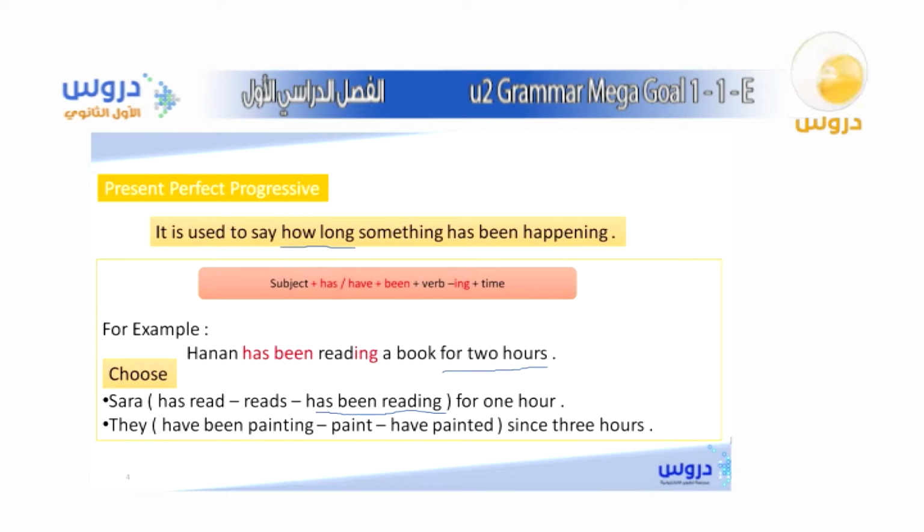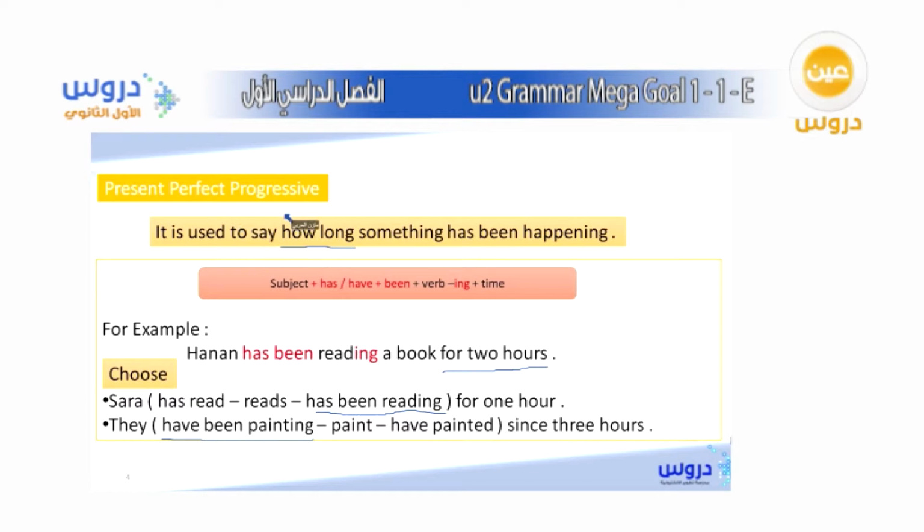So very good, it is have been painting, because here we indicate time. The purpose of this sentence is to talk about how long. And if you want to talk about how long, we must use been in between have and painting, okay.